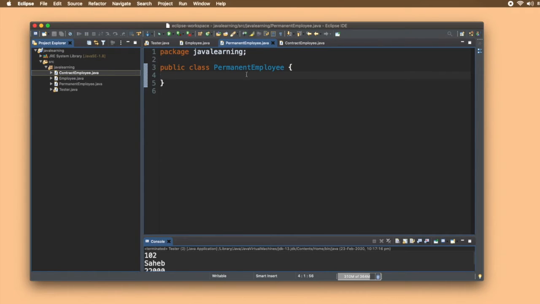Now tell me one thing. Every employee will have a name, an employee ID as well as a salary. Right? Makes sense?